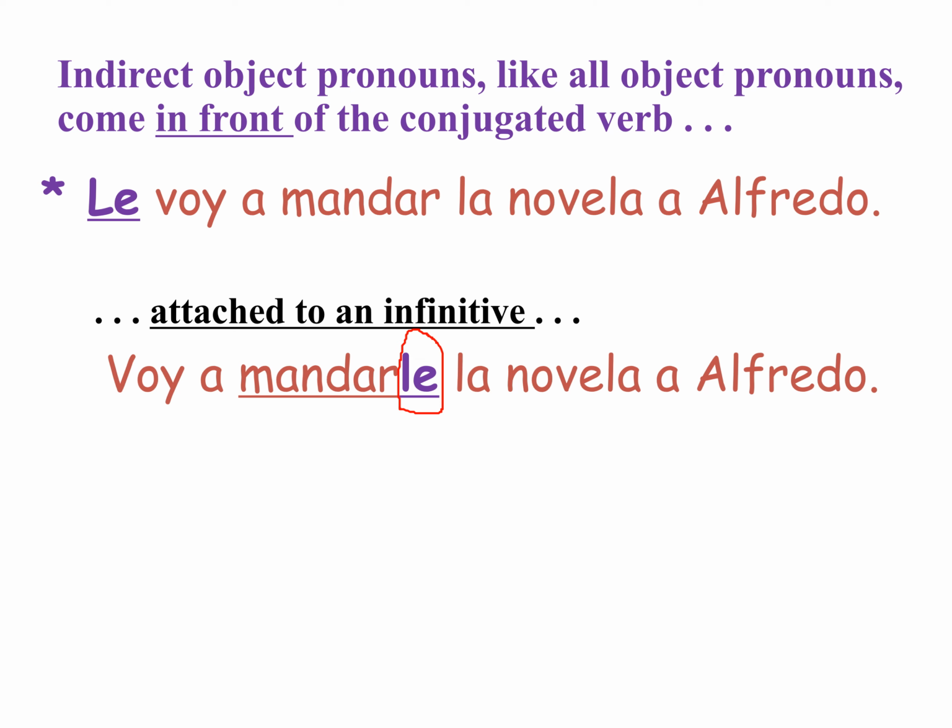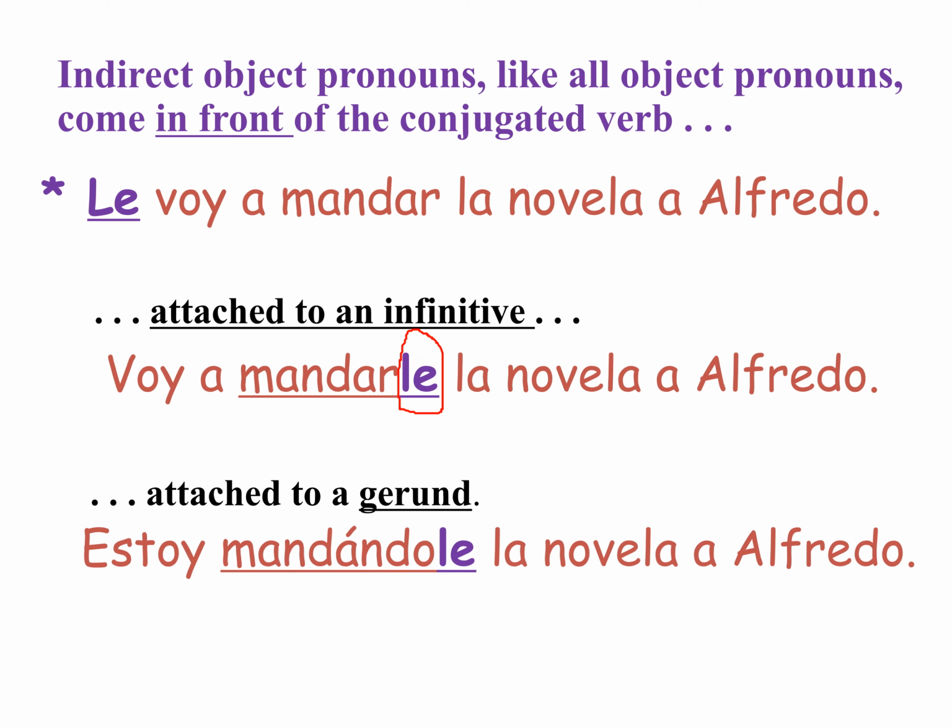Le voy a mandar la novela a Alfredo. So I'm going to send the novel to Alfredo. But here I'm saying the same thing. I'm going to send him, or I'm going to send in general the novel to Alfredo. And so we can do that. So either this one or the other one are equivalent. These two, we're saying the same thing. I'm going to send the novel to Alfredo.